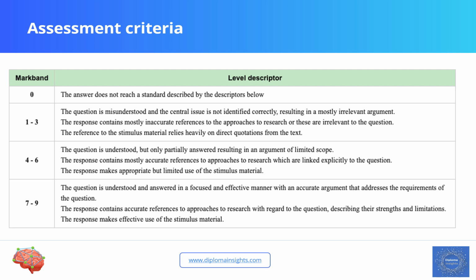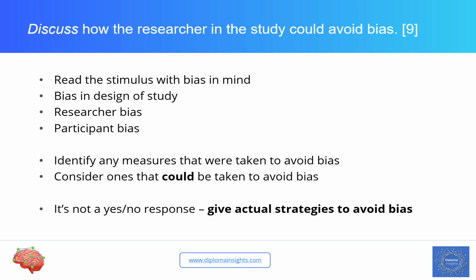The question is worth 9 marks, and remember to score in the top mark band bracket. We're looking for a focused response that's fully accurate, and the key thing is to make sure we're using the stimulus. For this question, when you're reading the stimulus, think about bias. Think about how bias might have crept in when the study was designed. So maybe if the study was a questionnaire, think about how bias might have crept into the actual designing of the questions. Think about how bias might have occurred from the researcher's point of view. Was there anything that the researcher did or could have done that could have biased the study? And the same for the participants as well.